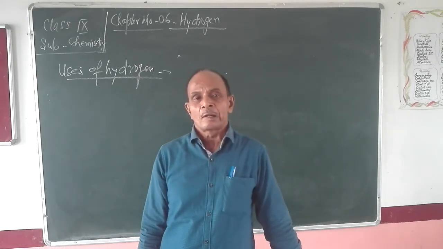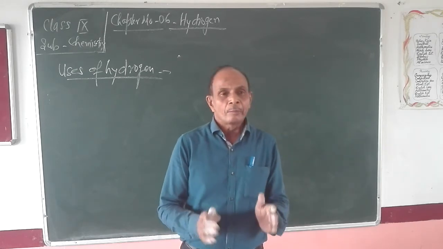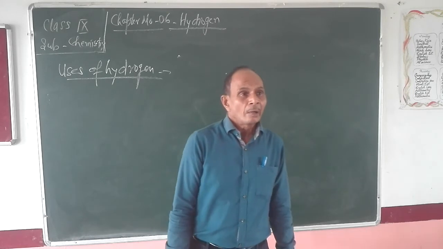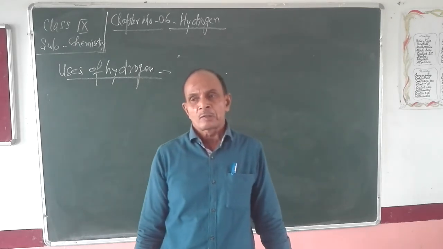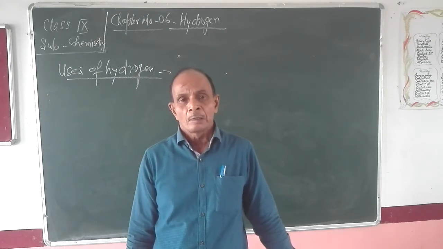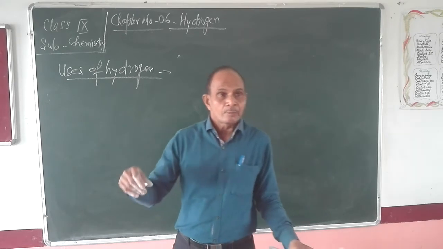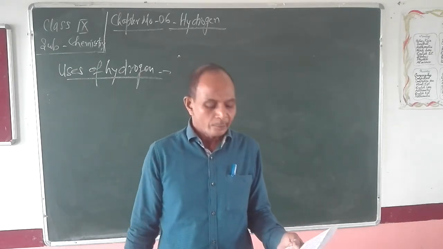and that is known as Vanaspati ghee. This conversion of liquid vegetable oils into a semi-solid ghee-like structure by using hydrogen is known as hydrogenation of oils. In this way we have seen that hydrogen is also used in the process of hydrogenation.